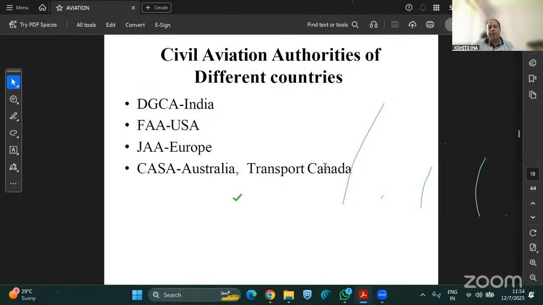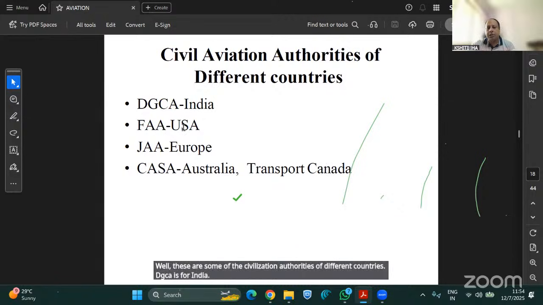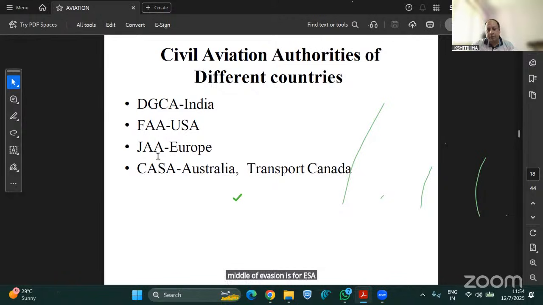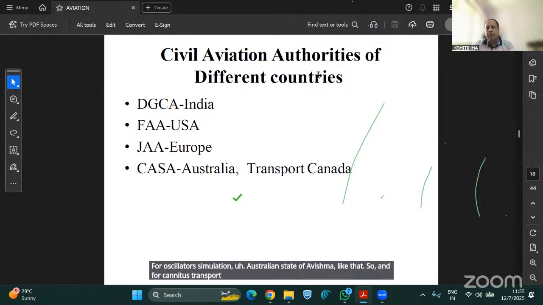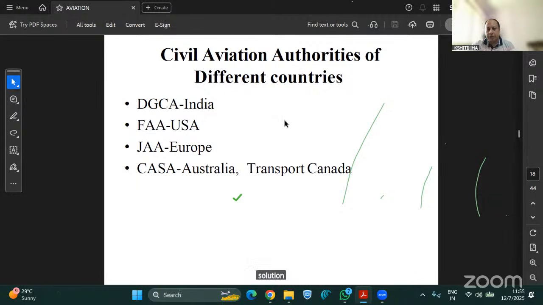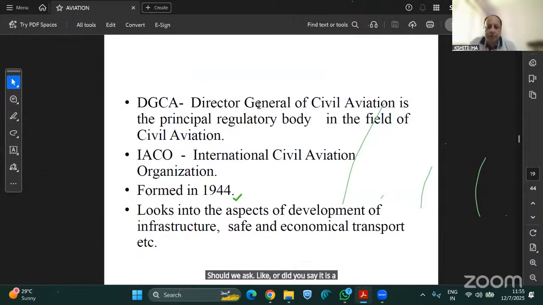These are some of the civil aviation authorities of different countries. DGCA is for India. Federal Aviation Administration is for USA. For Europe, it is JAA. For Australia, it is the Civil Aviation Safety Authority, like that. And for Canada, it is Transport Canada. So these are some of the civil aviation authorities of different countries. For our purpose, it is only DGCA which will be asked. DGCA is the principal regulatory body in the field of civil aviation.